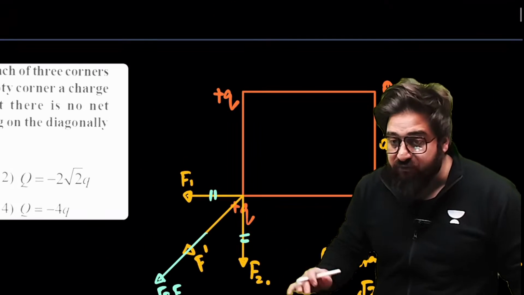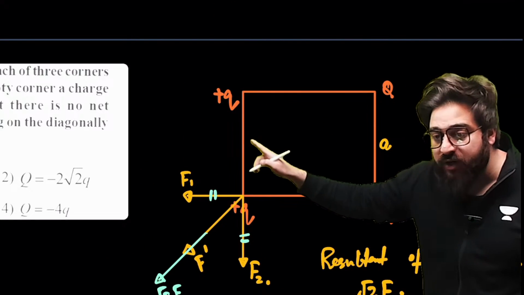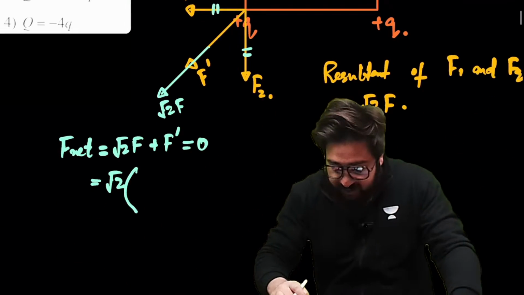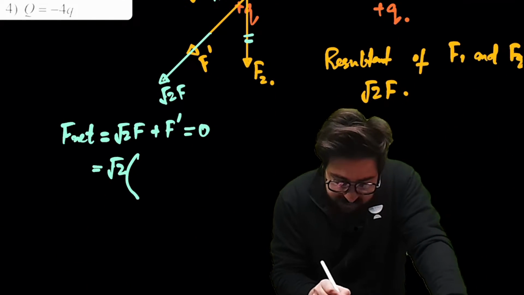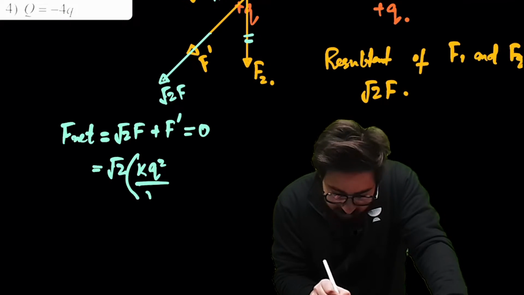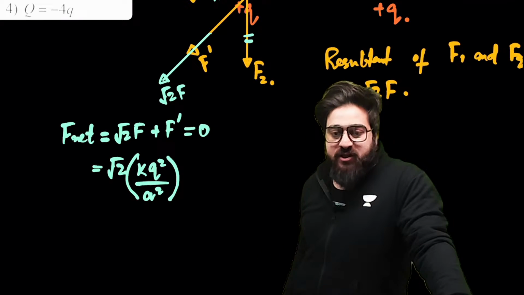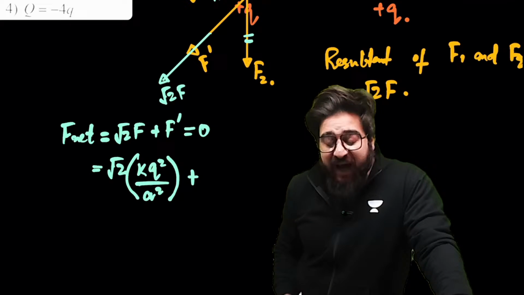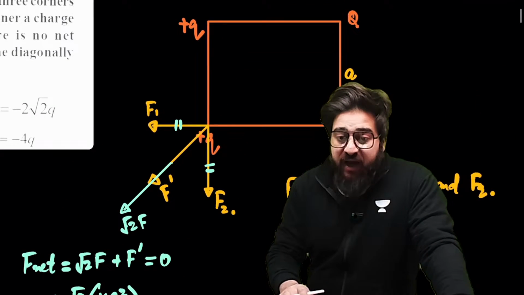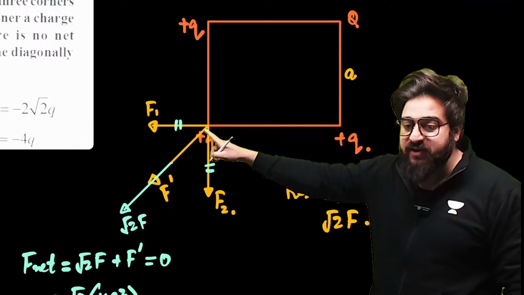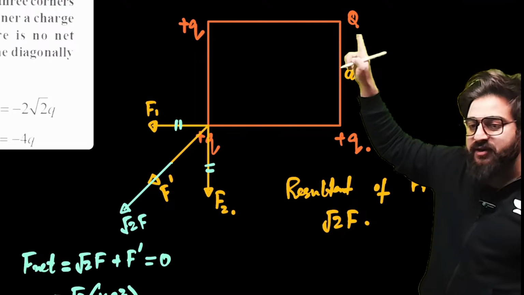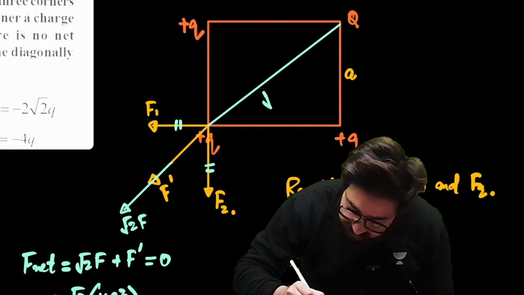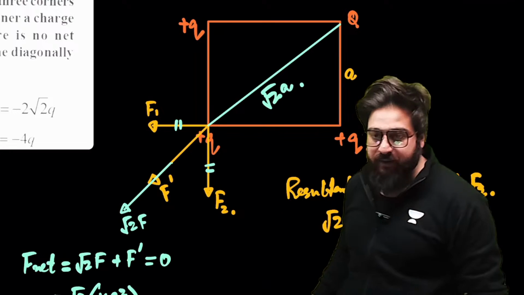F means force between this one and this one, or this one and this one. That is KQ square divided by A square, because distance between them is A. Then you have plus over here F dash. F dash is which force? F dash is the force between this one and this one. Could you please tell me what is this distance? This distance, I can simply say, that is √2A.